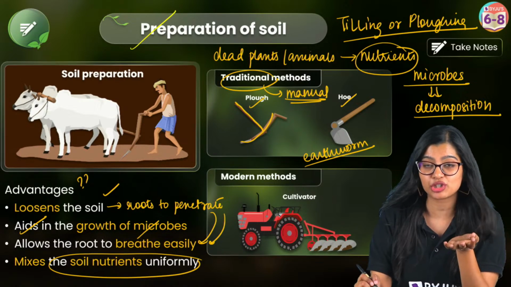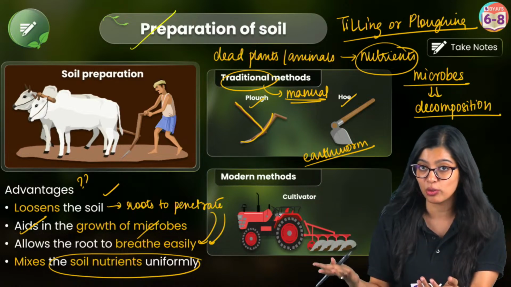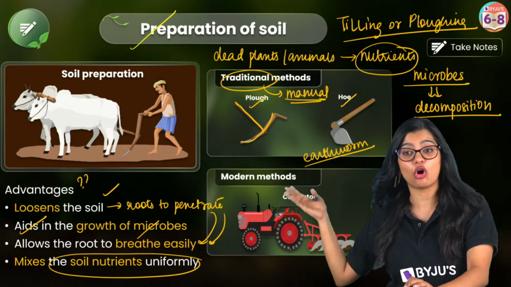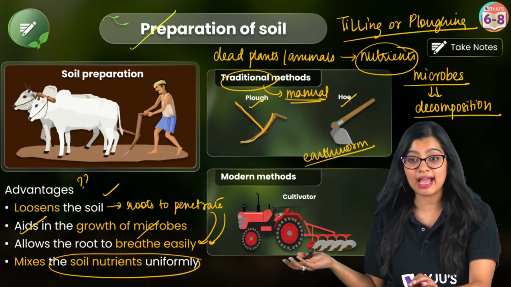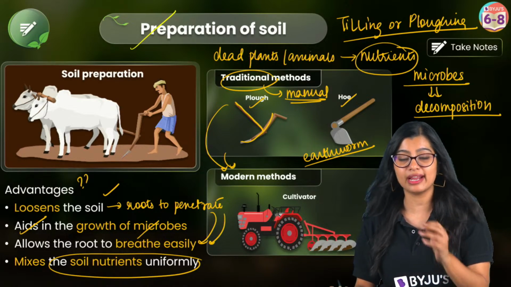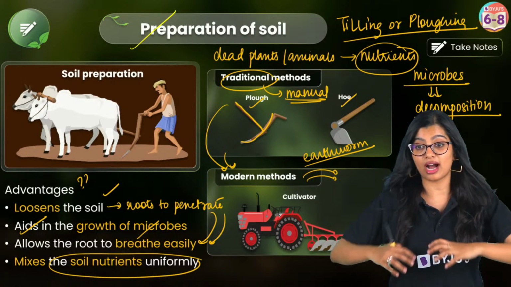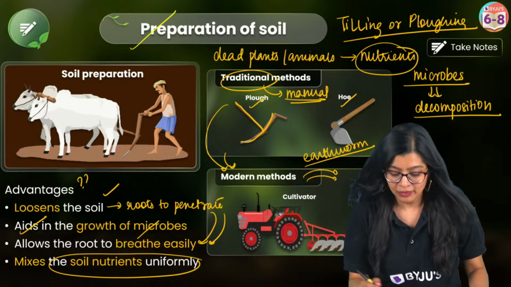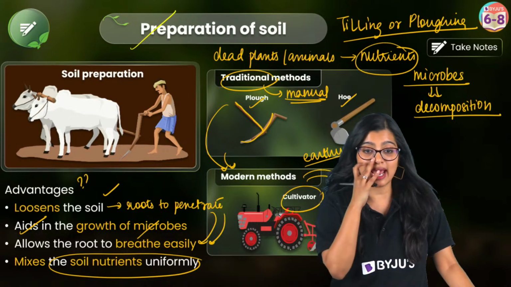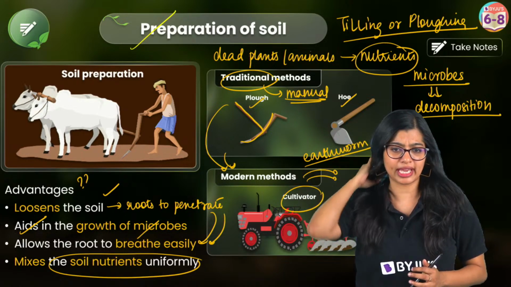But of course, imagine 2-3 acres of land; if you are going to do it manually, it's going to take a lot of time, right? Which is why, over a period of time, we have shifted to modern tools so that people can cover large areas of land, right? So we have a cultivator which helps us in doing this. This right here is going to be very, very important. Yes? Okay.